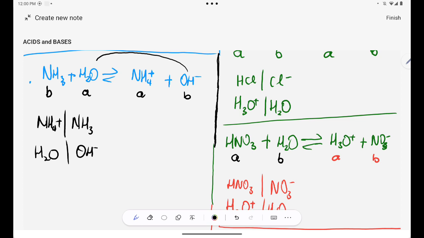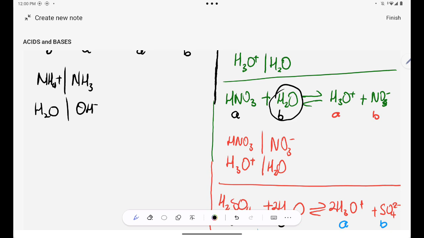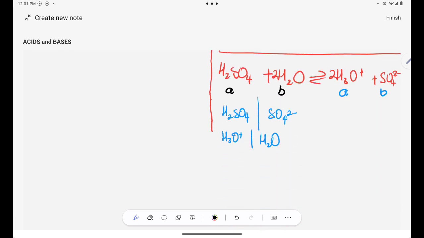Please check that whenever I react a base with water, the water now becomes an acid, right? But previously I reacted an acid and water, and the water was a base. So water has the ability to act as a base as well as acting as an acid. Are you together? So we say that water is an ampholyte or water is amphiprotic because it has the ability to gain or accept a proton. Are you together? Okay, so these are the basic principles, guys, of acids and bases, right?